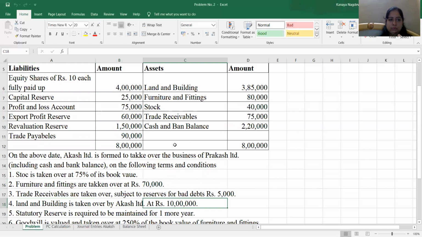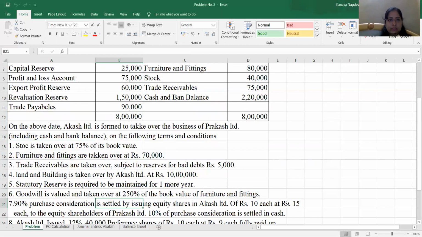Cash and bank balance, no revaluation will be there. We have already seen above that it is mentioned that cash and bank balance is also taken over. So 2,20,000 we will write for cash and bank balance. Plus goodwill is valued at 250% of the book value of furniture and fittings. So furniture and fittings are 80,000. 250% of that, that is 2 lakh rupees, will be the figure of goodwill.